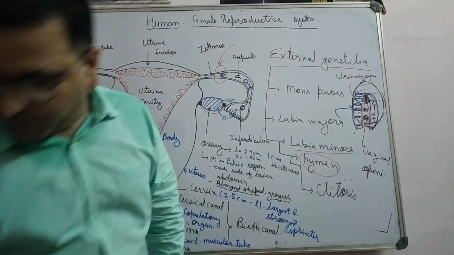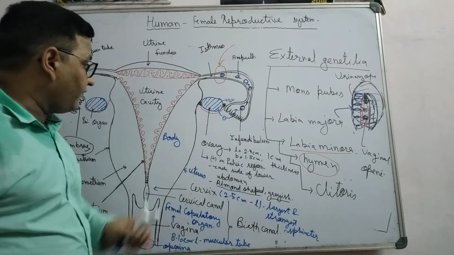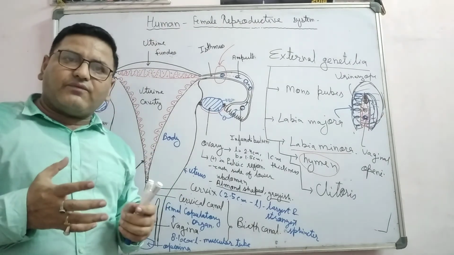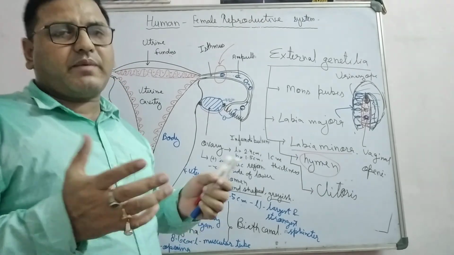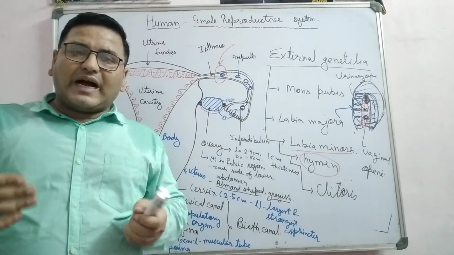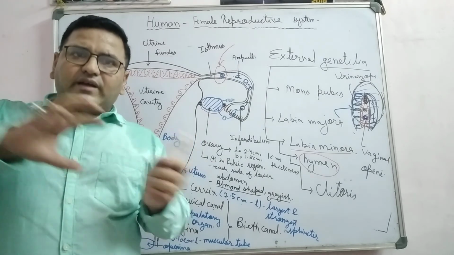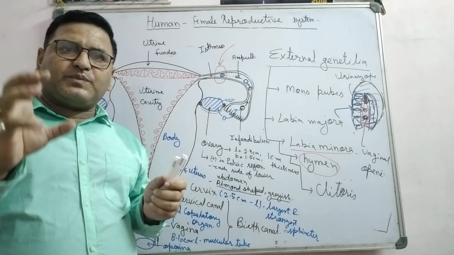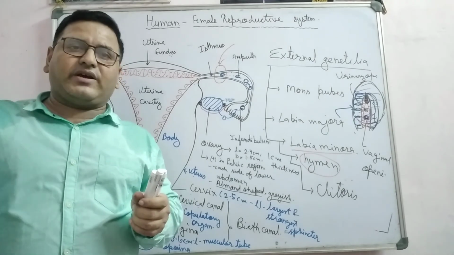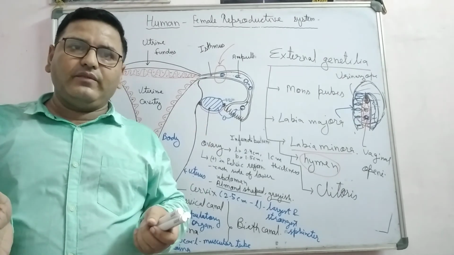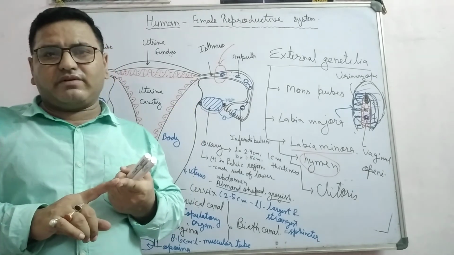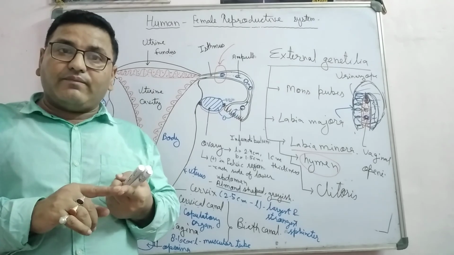So all these structures represent the female reproductive system. One more which is integrated in the female reproductive system is known as the mammary glands. Because after birth, feeding is required, and mammary glands provide feeding to the newborn baby. So this also helps in child care, because the main functions of the female reproductive system are ovulation, which means release of ovum, fertilization